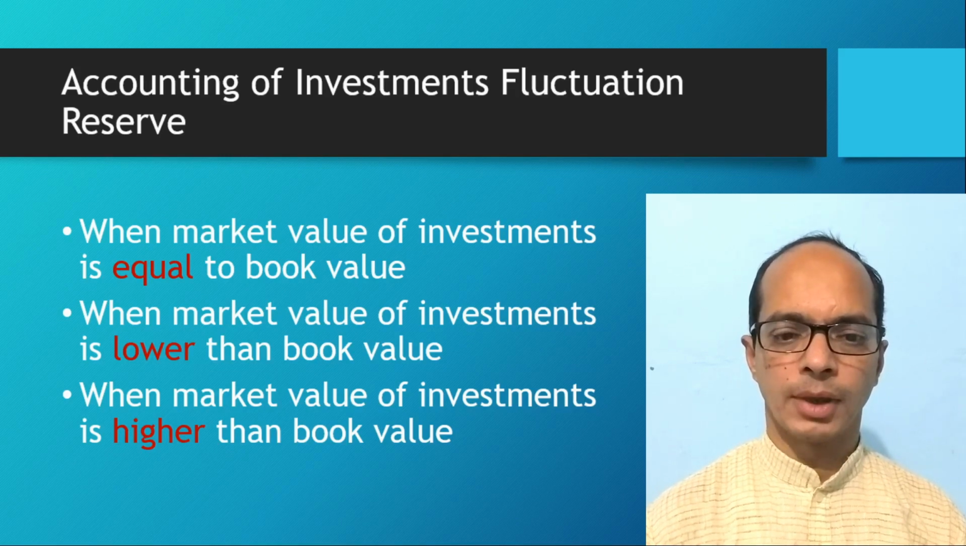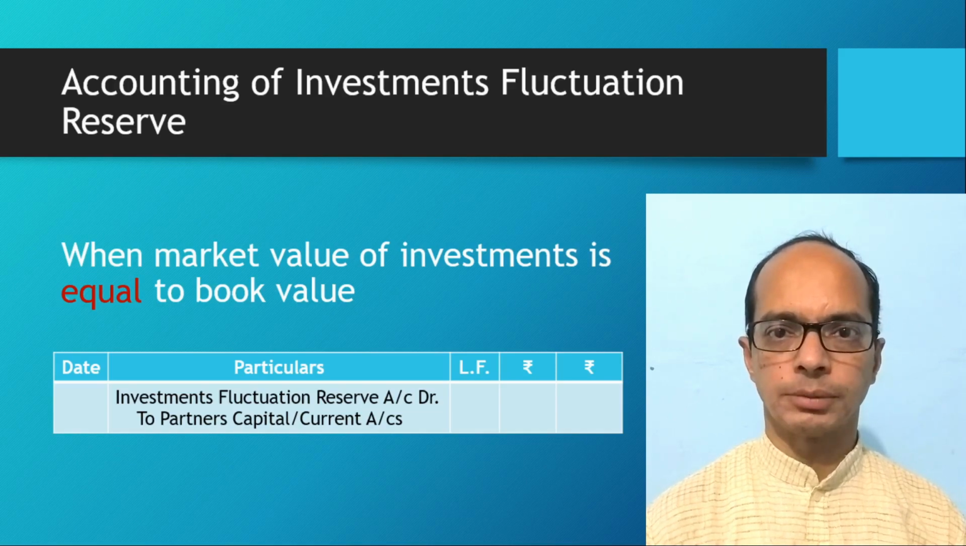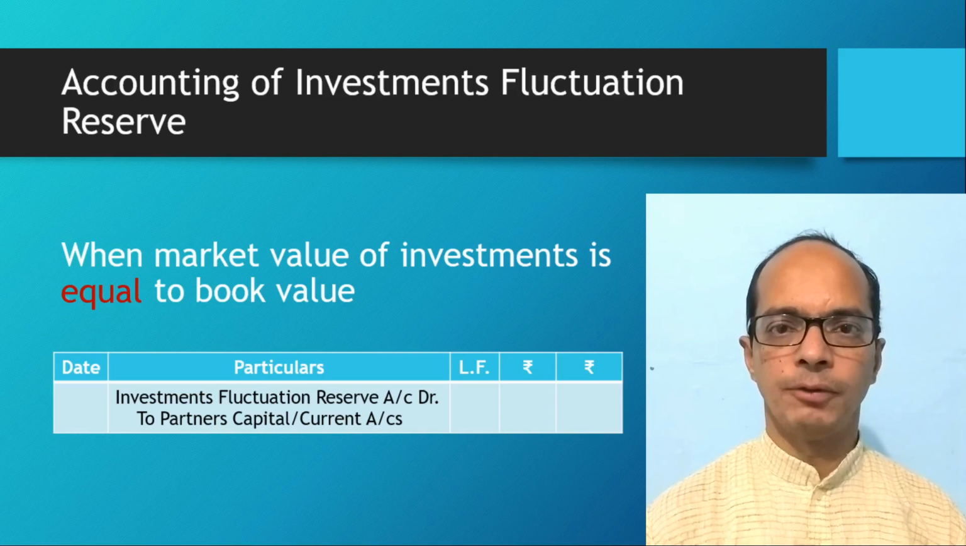First condition, when market value of investment is equal to the book value of investment. In this case, there's no change in the price of the investment. Book value and market value is equal, so there's no loss due to fluctuation. The total amount of reserve will be distributed amongst the partners in the old profit sharing ratio. So we'll pass journal entry: investment fluctuation reserve account debit to partners capital account.